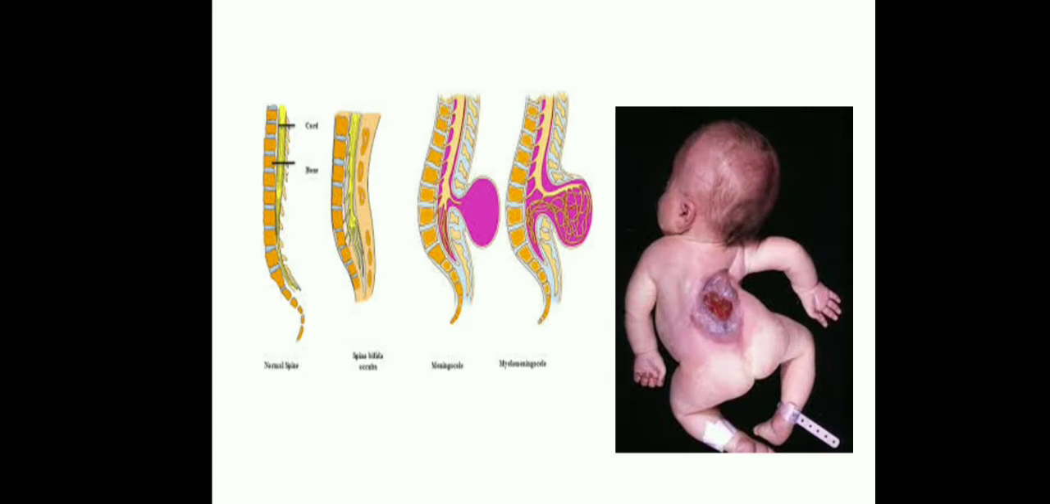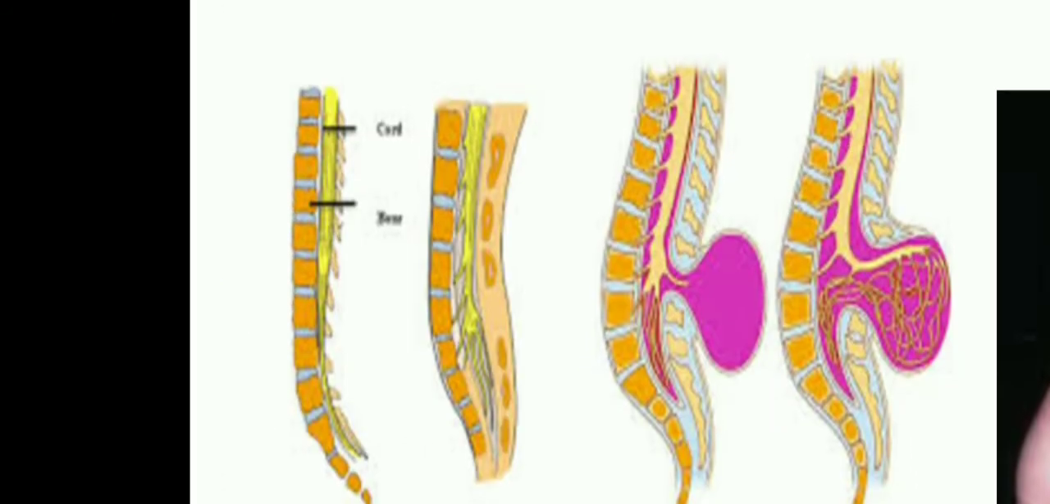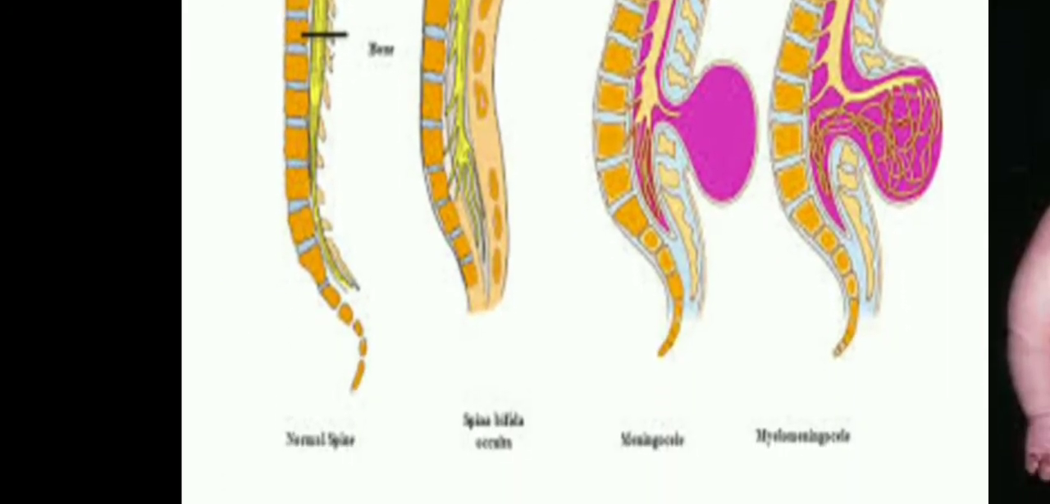Look at this picture. What did we discuss? What is spina bifida? Three types. The first one is spina bifida occulta. The second one is meningocele. The third one is myelomeningocele. Look at these four pictures. The first one is the normal spinal cord.